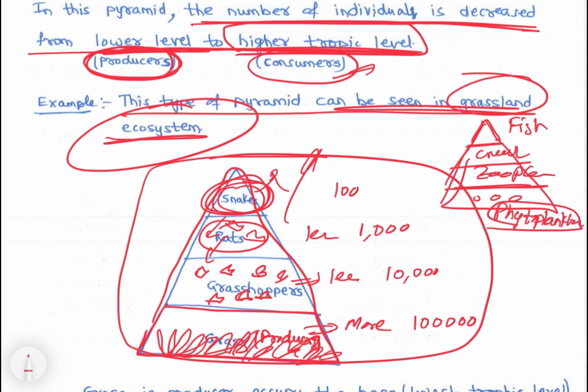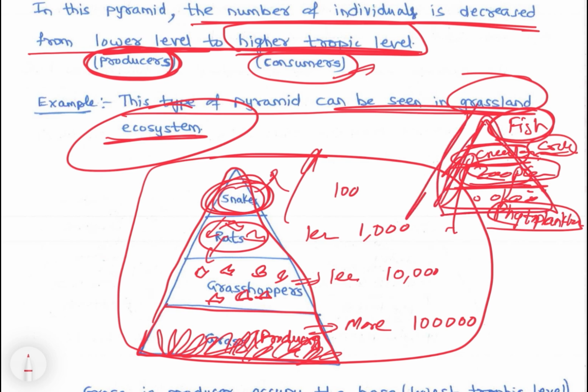Zooplankton which eat phytoplankton would be less, and crustaceans like crabs etc. would be less, and fish would be fewer. So this again may be an ocean pyramid of numbers, an upright pyramid.